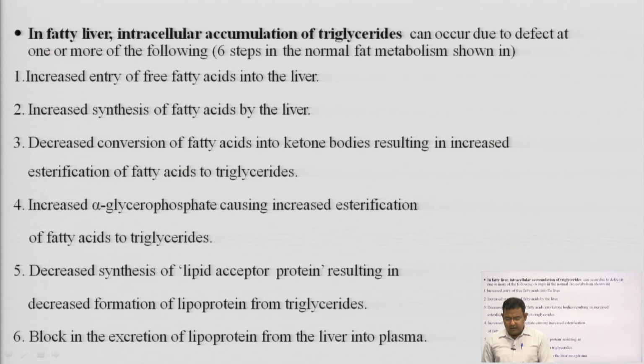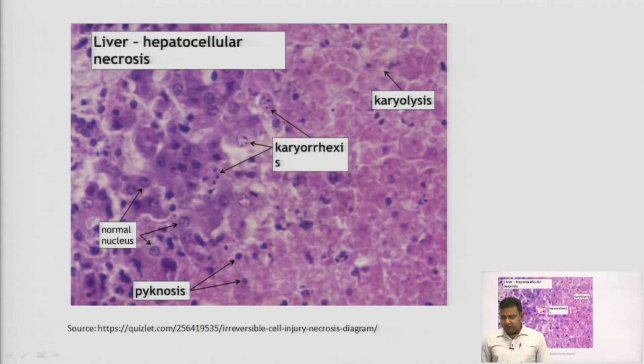Fifth one is decreased synthesis of lipid acceptor proteins. These are the proteins which accept the lipids, called lipid acceptor proteins, resulting in decreased formation of lipoprotein from triglycerides. And sixth one is block in the excretion of lipoprotein from the liver into the plasma. So, these are the 6 steps in the normal fat metabolism shown here.